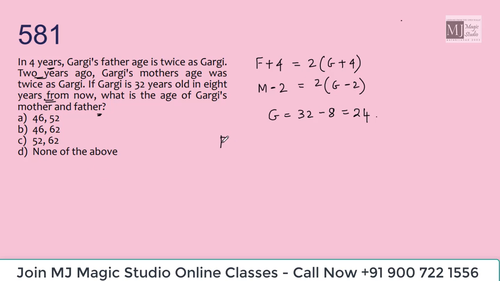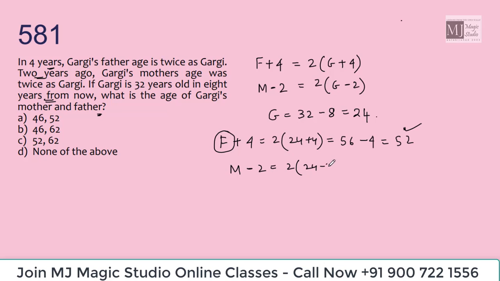So father's age would be 2 times 24 plus 4, 28 into 2 is 56, minus 4 will be 52. So father's age would be 52 years. Now m minus 2 is twice 24 minus 2, 22 into 2, 44. So mother's age is 44 plus 2, that is 46.